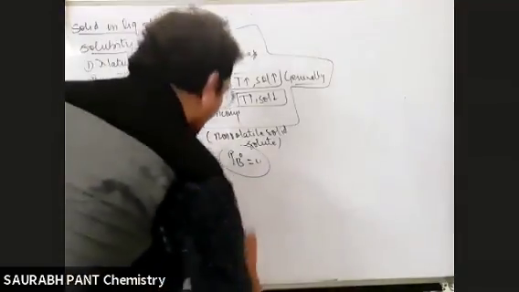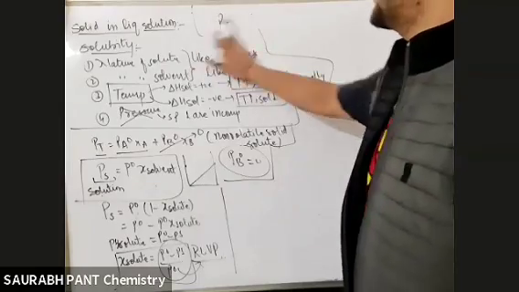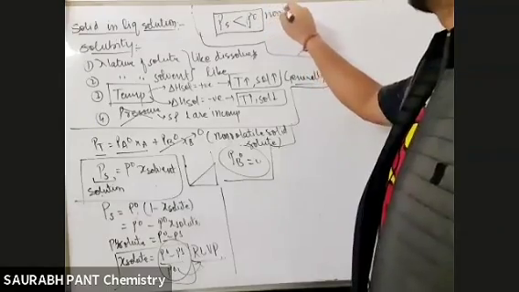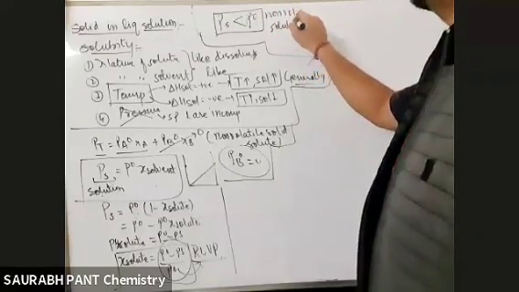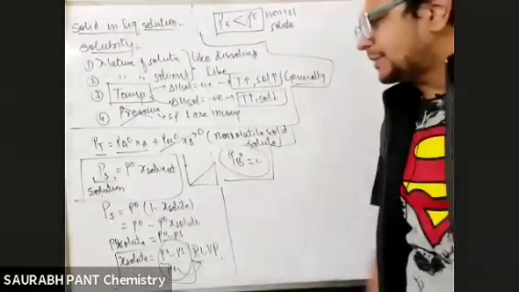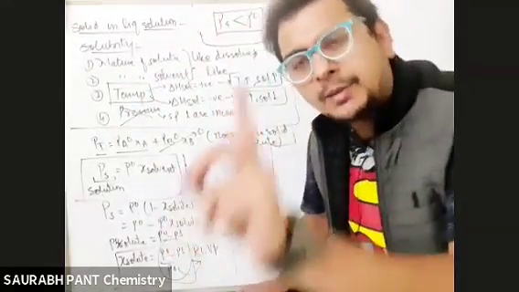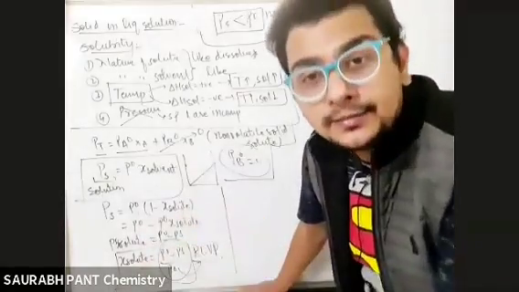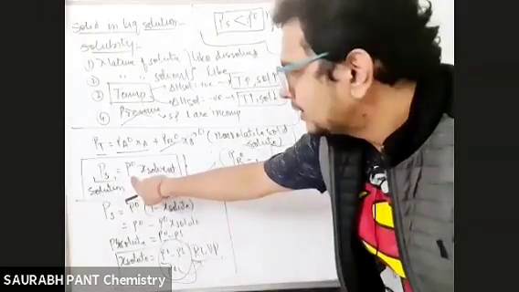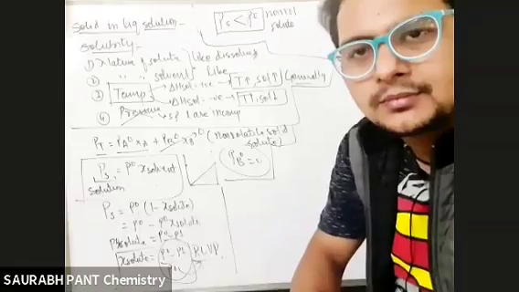Now see. First thing: PS, that is the vapor pressure of solution, will always be less than P naught in the case of non-volatile solute. PS will always be less. Why? It's simple. Mathematically, the mole fraction of solvent at maximum can be 1, but here 1 is not possible. Why? Because solute is there. If solute is there, mole fraction of solvent will be lesser than 1. So when you multiply P naught with a number lesser than 1, your PS will come less than P naught only. Okay.